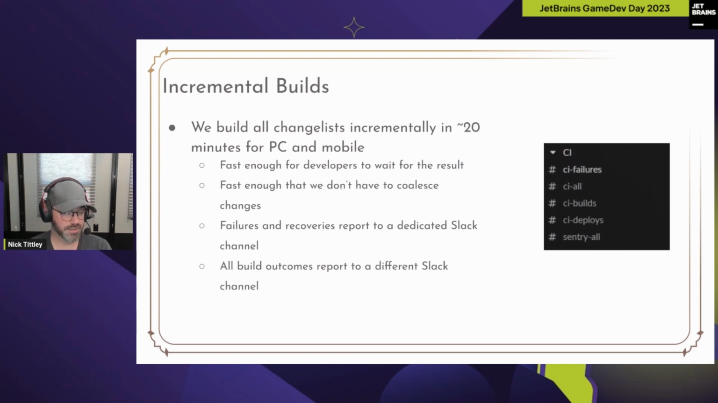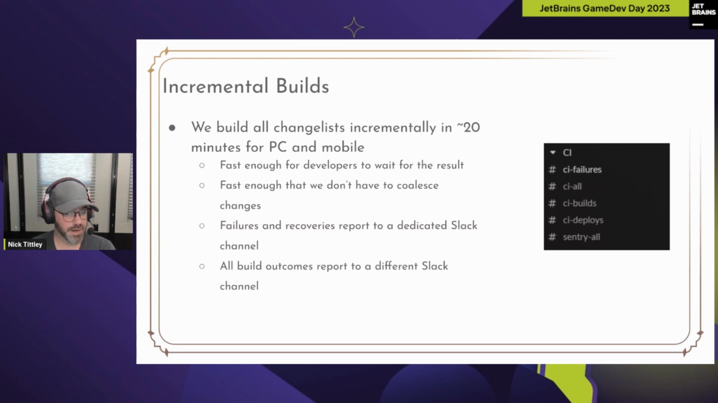Our incremental builds run on all changelists, and they run in about 20 minutes, both for PC and mobile platforms, for Linux and Windows builds. And that's fast enough for developers to wait for the result when they check in. And it's a critical metric. How fast you need to make them is exactly how fast your developers are willing to wait before they go home or go for dinner or do something else, and stop caring about if they've broken the build or not. And so 20 minutes for us is just fine.